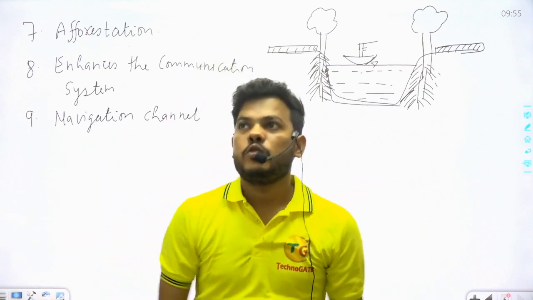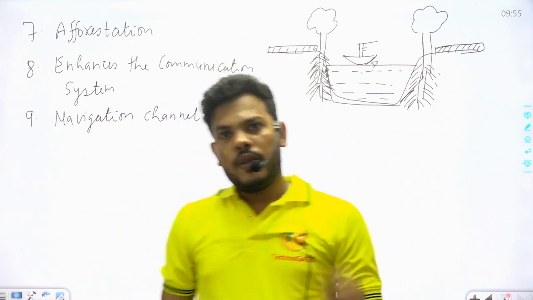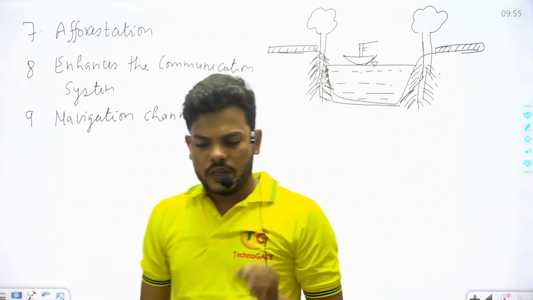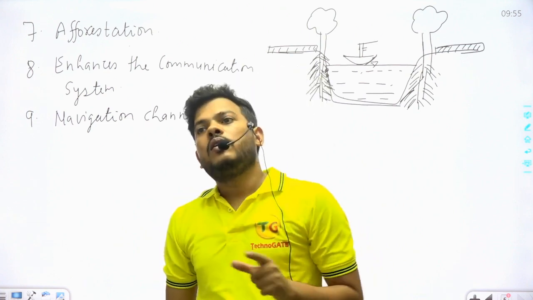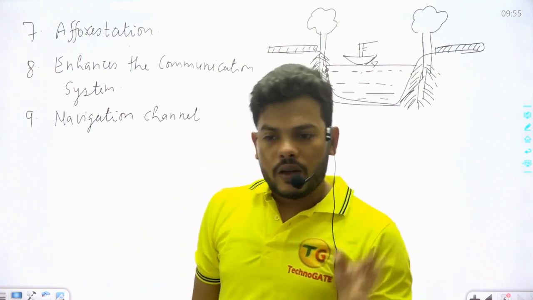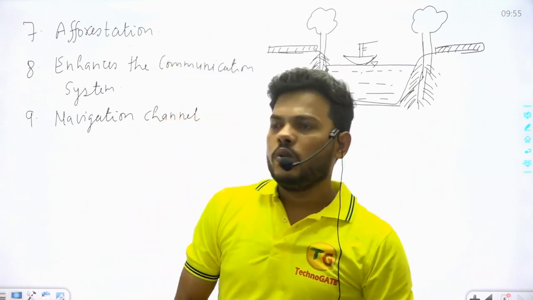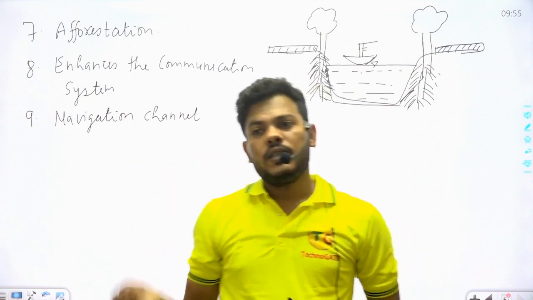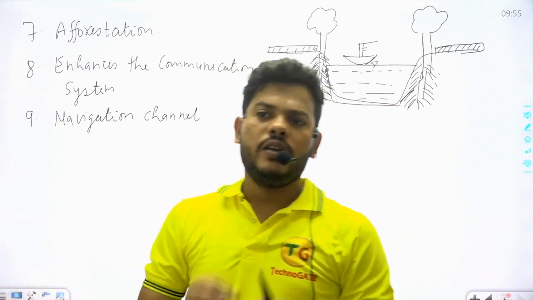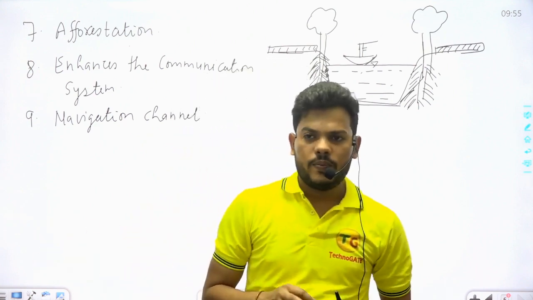Let's come to the summary of this. What are the advantages of irrigation? If there is a requirement of irrigation, then we will apply the water at different time intervals in proper way, so the production of crops will increase, then revenue will increase, then in our society everyone will be happy. Means general prosperity in society.